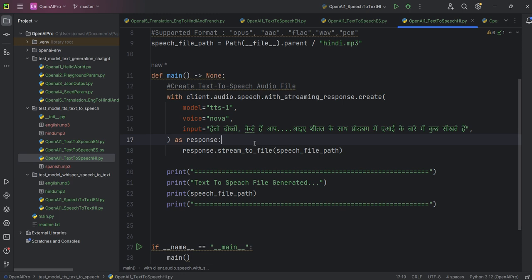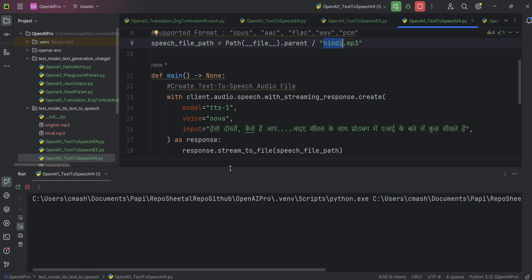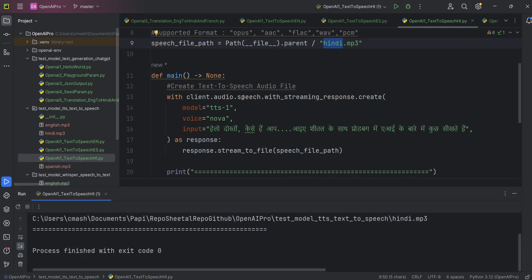Now let's practice something else. One more important thing: no need to write in English, because you can write in your own language here in the code. This is Hindi. If you are from another country and don't know it, this is a Hindi text, written in the Indian language. I have given this Hindi sentence in the code, and I have generated a hindi.mp3 file. Let me rerun this code. I'm running this particular code. Here you can see this is the TTS model, text to speech.